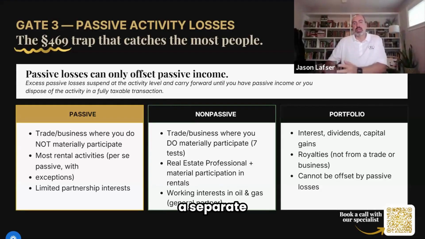And then you have a separate category that is considered portfolio income. And again, this is going to be your interest, your dividends, your capital gains, again, assuming that you're not a trader by nature. And then royalty income is also considered portfolio.